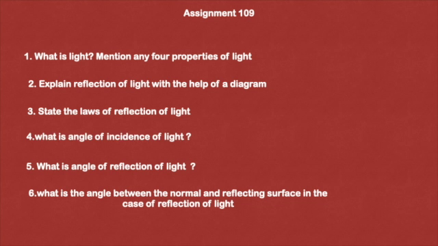Assignment 109. First question: What is light? Mention any four properties of light. Second question: Explain reflection of light with the help of a neat diagram. Third: State the laws of reflection of light. Fourth: What is the angle of incidence of light? Fifth: What is the angle of reflection of light? Sixth: What is the angle between the normal and the reflecting surface in the case of reflection of light?